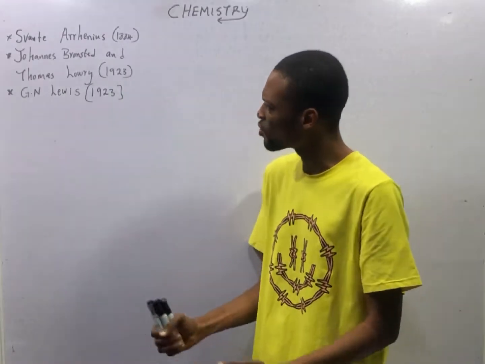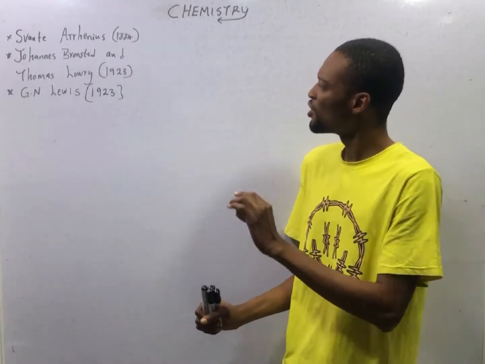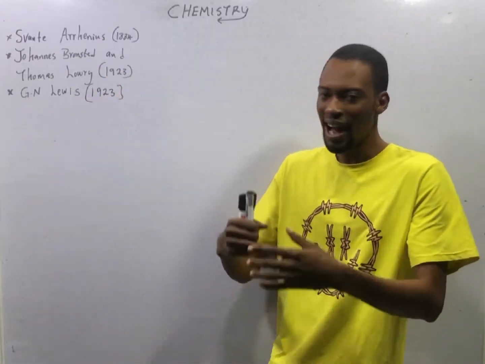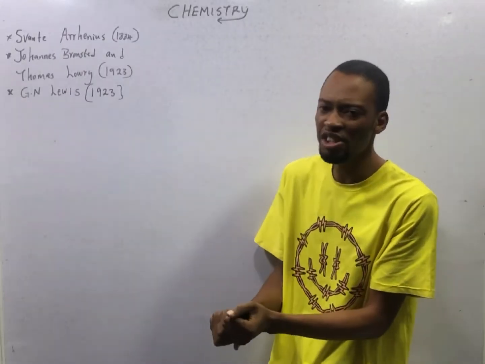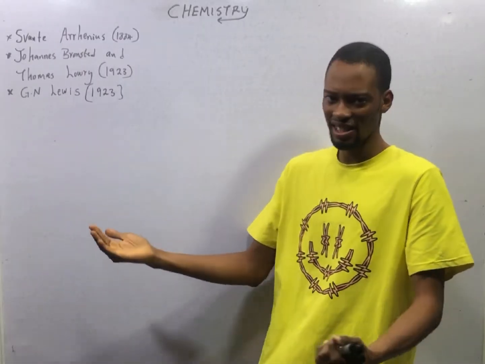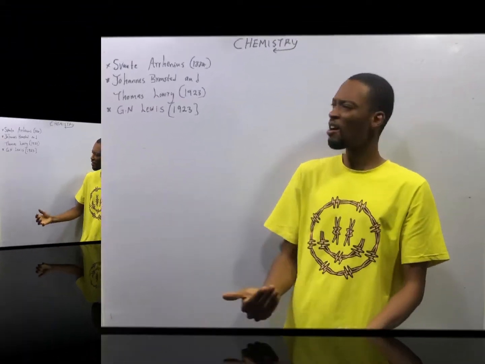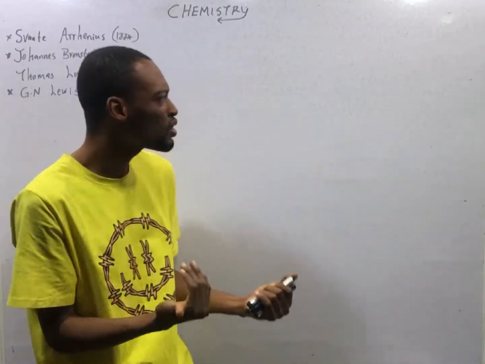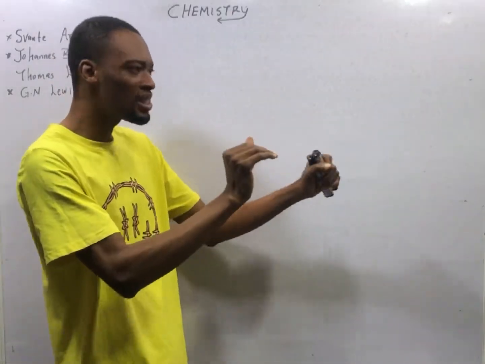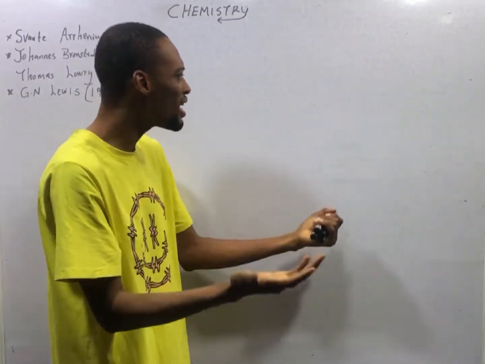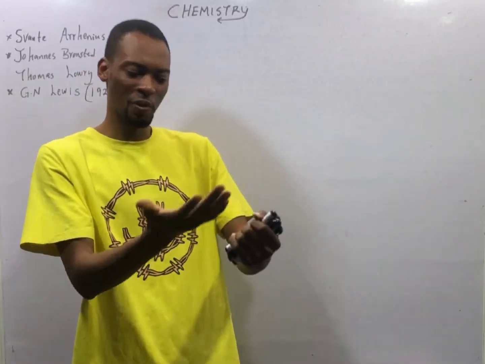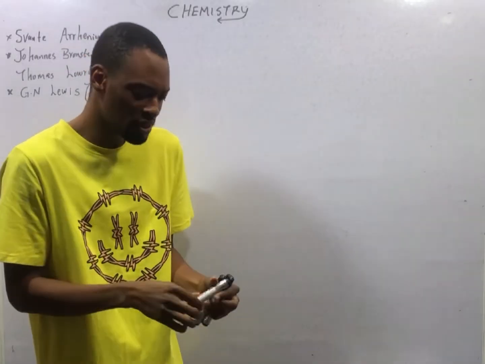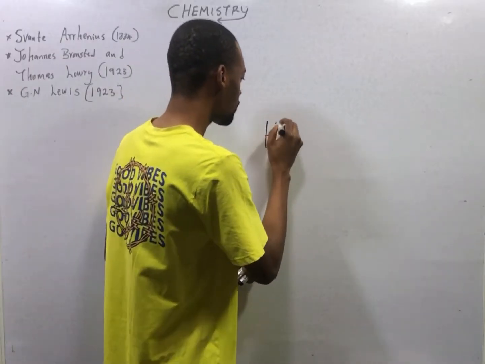So, if I ask you, what is an acid? You give me any of these definitions. You say, according to Arrhenius, or according to Bronsted and Lowry, or according to G.N. Lewis, an acid is dash. According to Svante Arrhenius, an acid is a substance which when dissolved in water produces hydrogen ion. And a base is any substance which when dissolved in water produces hydroxy ion. Hydrogen ion is a positive ion, that is H plus.